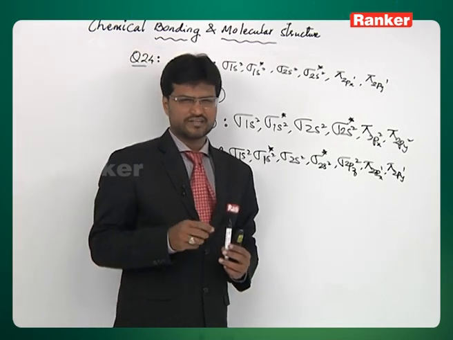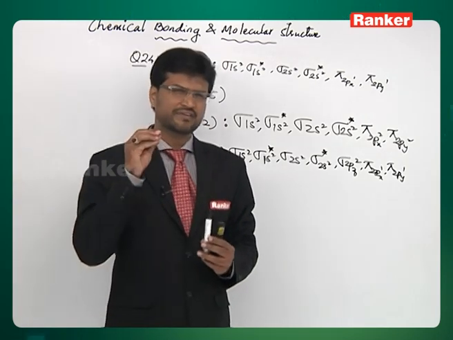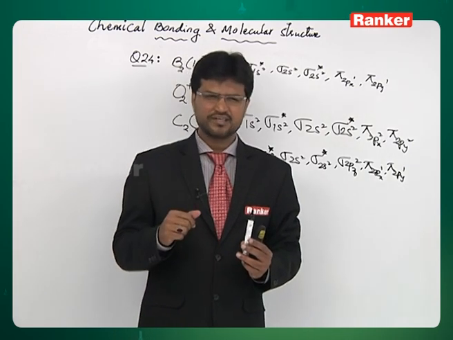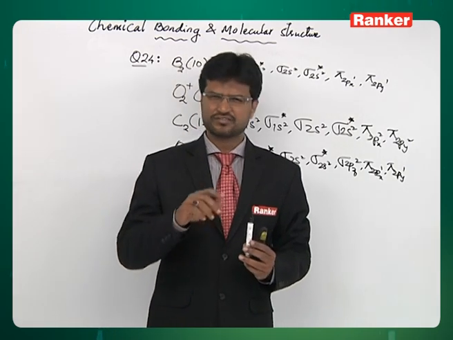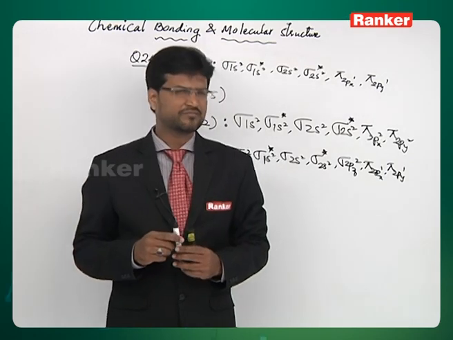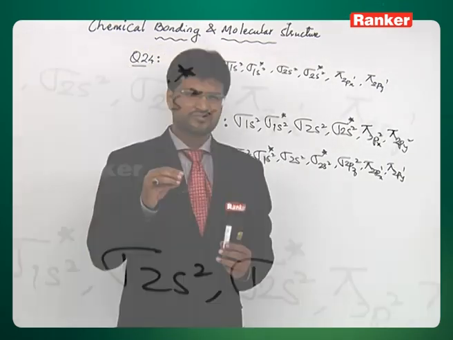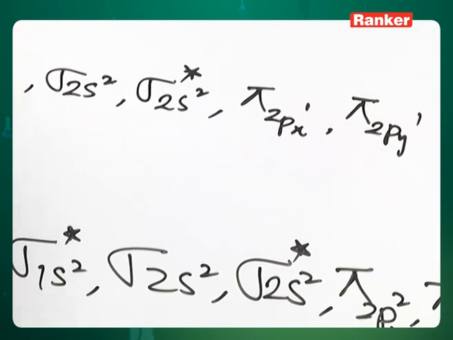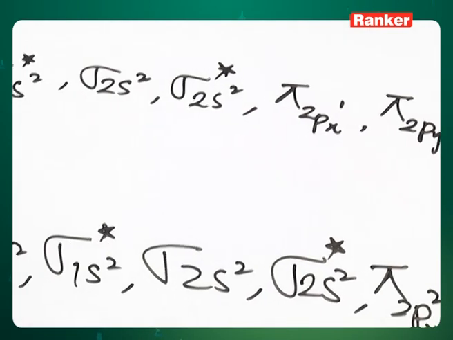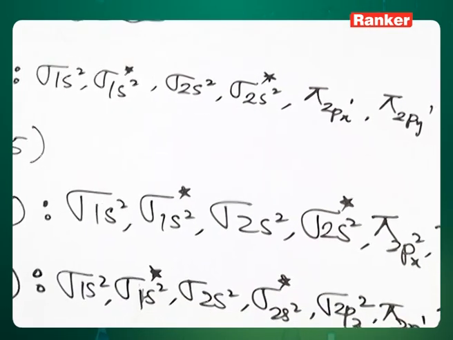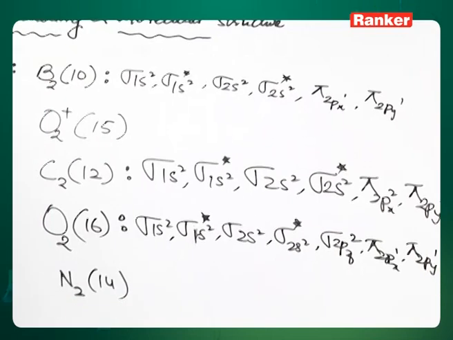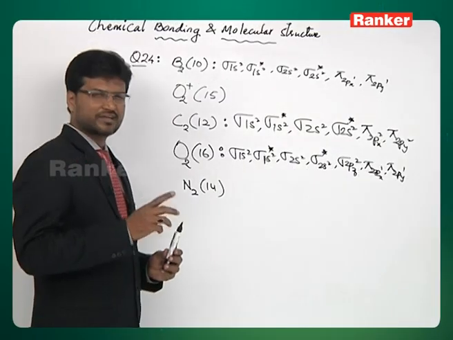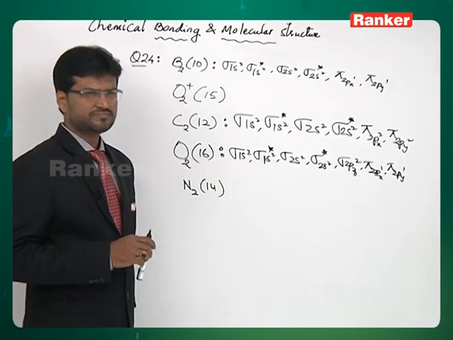And look at the case of the fourth option. N2 is definitely diamagnetic, we have just now seen. NO has 15 electrons, 7 coming from nitrogen and 8 coming from oxygen. We have said just now that when you have an odd number of electrons, the species will be paramagnetic. So NO is paramagnetic, N2 is diamagnetic. So the correct answer is the third option.